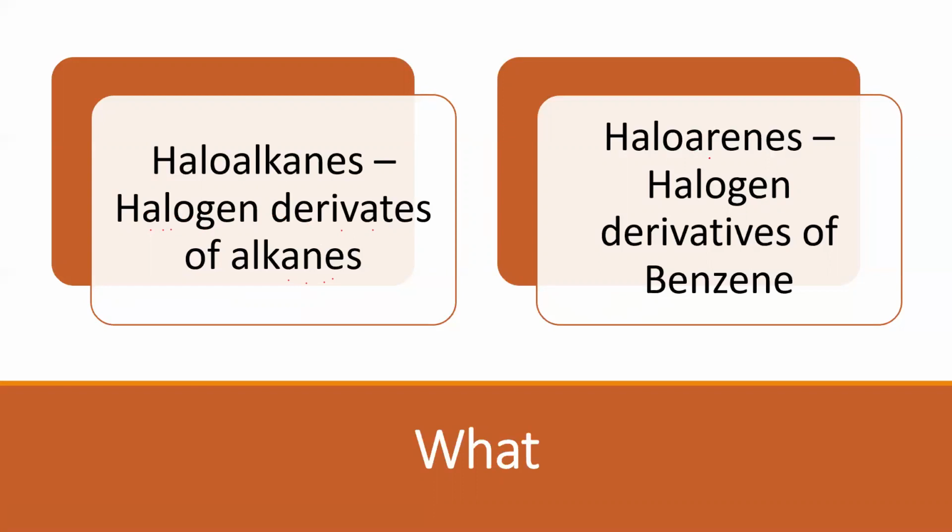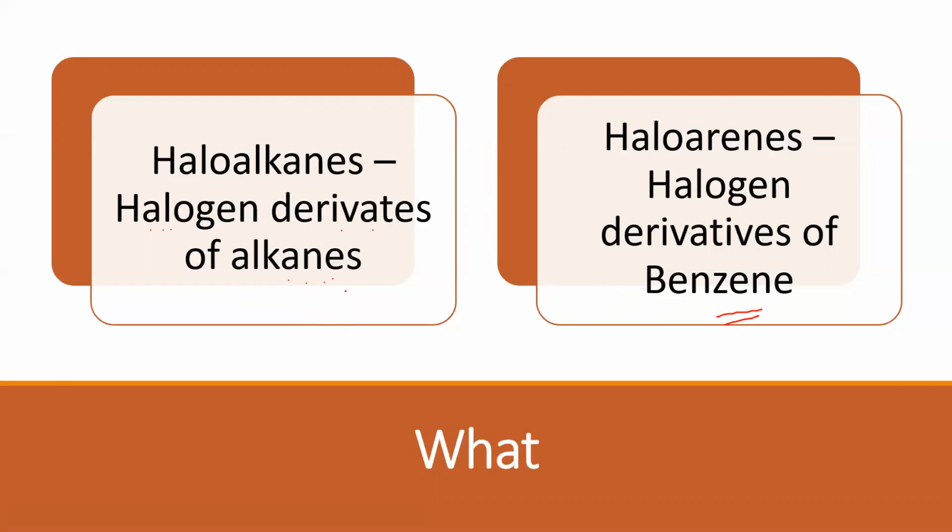Then who is a haloarene? A haloarene is a halogen derivative of benzene. So benzene is my primary compound. From benzene, if I replace one or more hydrogens with a halogen, then I get a haloarene. Clear?